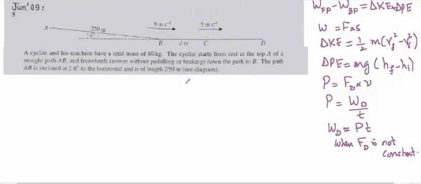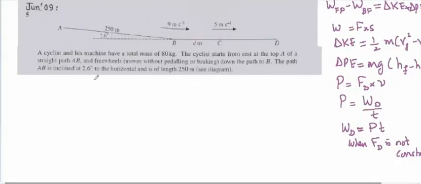Now in this question, June 2009, question number 5, a cyclist and his machine has a total mass of 80 kilogram. The cyclist starts from rest at the top A. So here is the cyclist and the bicycle, and the speed is 0 meters per second. Straight path AB and free wheels, moves without pedaling and braking. Without pedaling and braking means that the driving force is 0, no forward force.